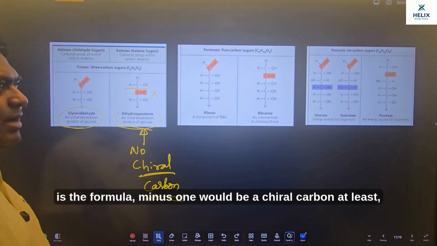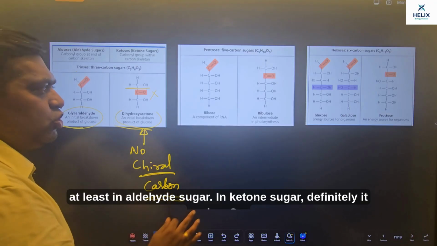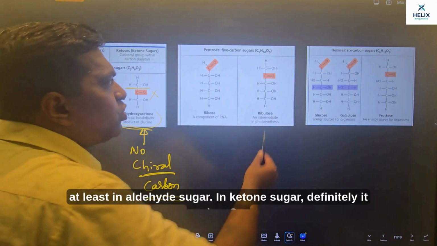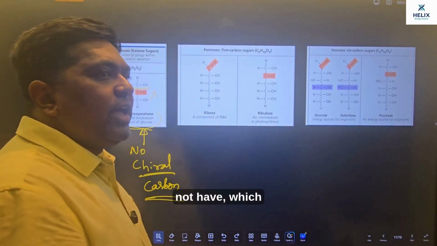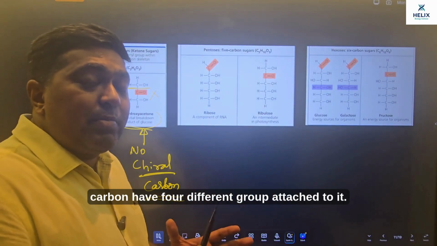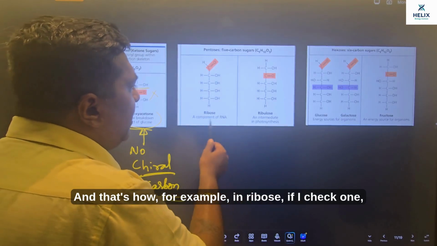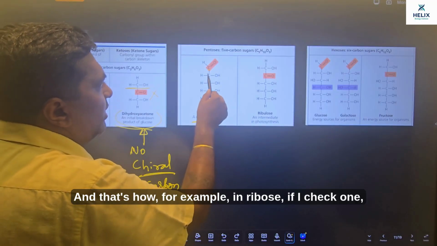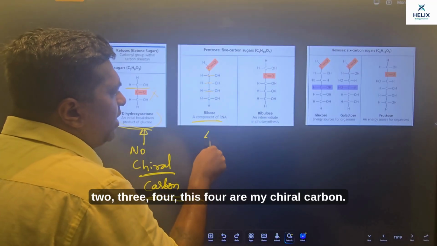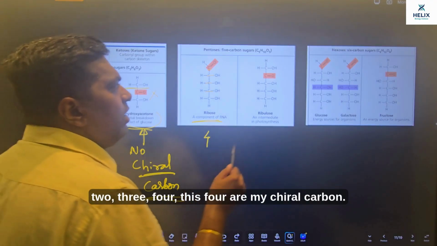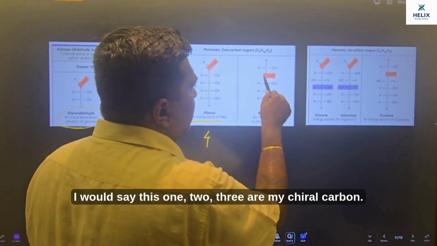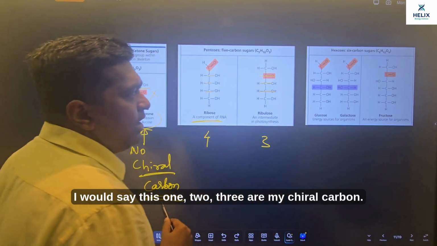whereas in the rest of the monosaccharide units, whatever the formula n minus 1 would be the number of chiral carbons, at least in aldehyde sugar. In ketone sugar definitely it varies, so you have to check which carbon has 4 different groups attached to it. And that's how, for example, in ribose, if I check 1 2 3 4, these 4 are my chiral carbons, whereas in ribulose I would say these 1 2 3 are my chiral carbons.